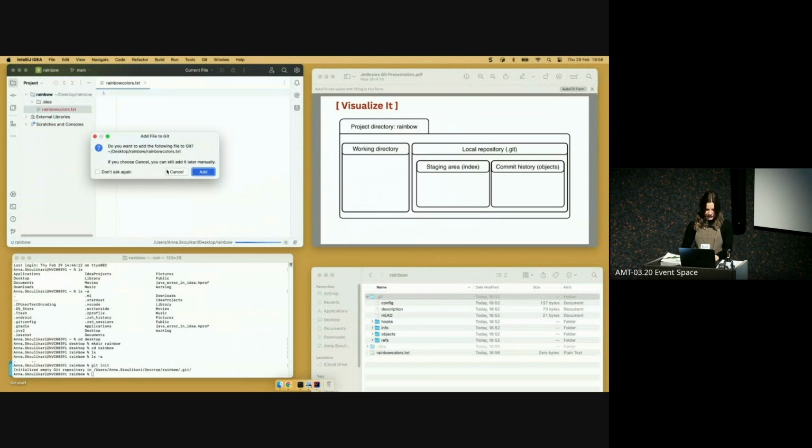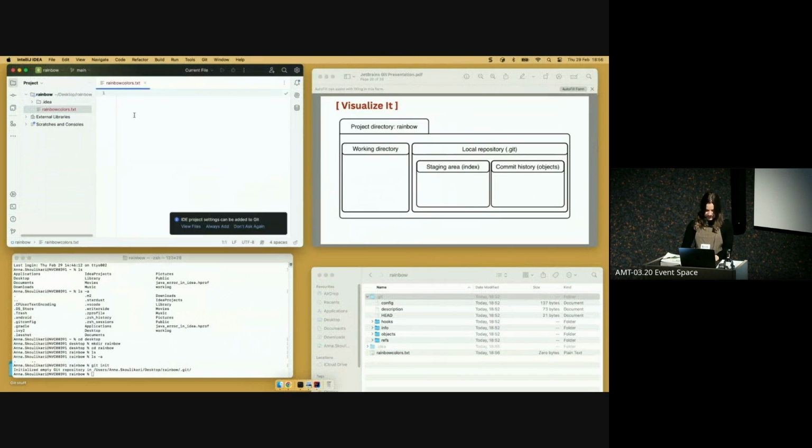And ignore this as well. Normally, we wouldn't get that if you're using any other text editor. So, and I'm going to add some text. So red is the first color of the rainbow.